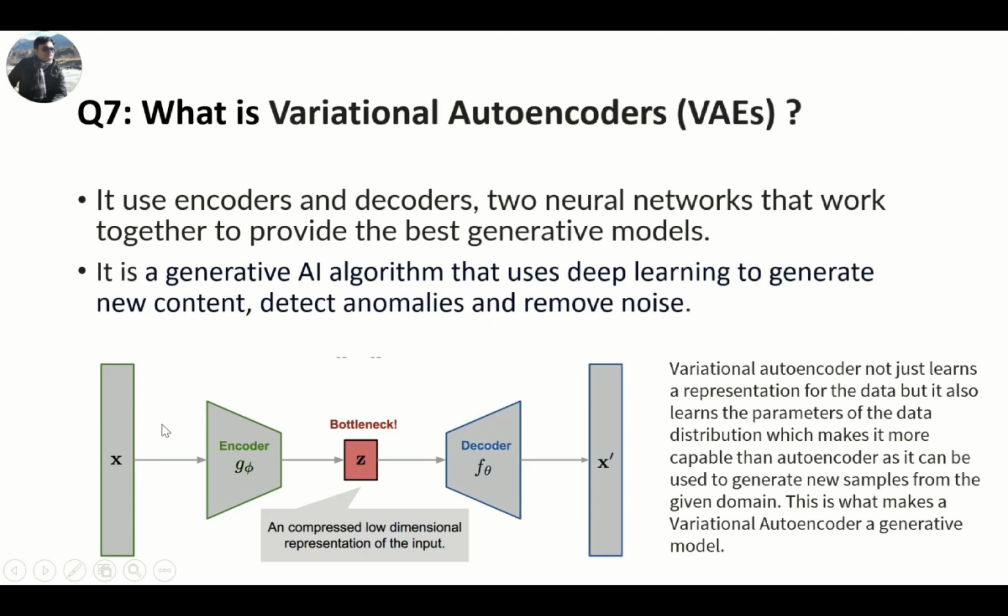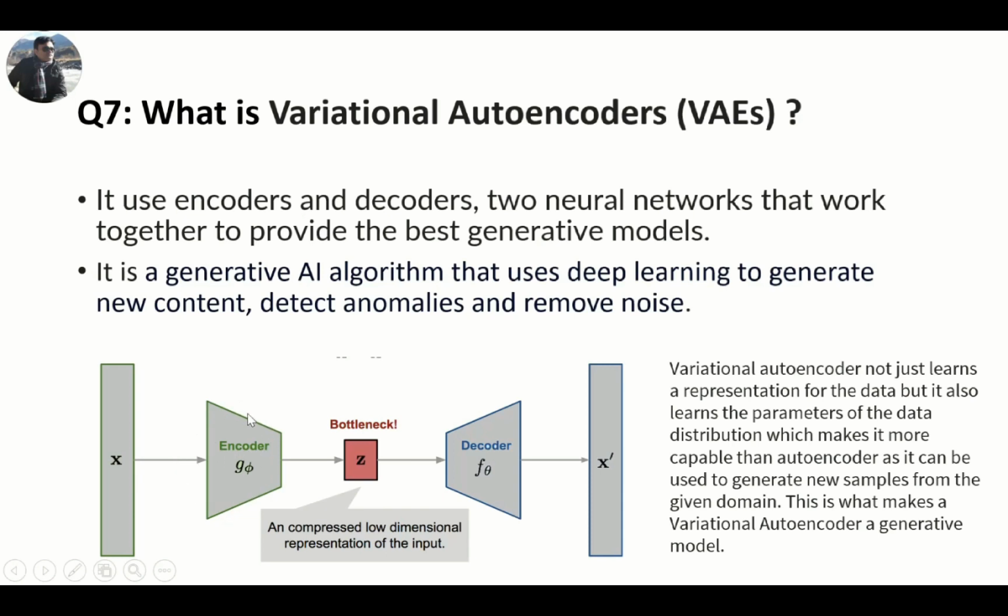Next question is, what is a variational autoencoder? So this is the encoder and decoder architecture. Two neural networks that work together to provide the best generative models. So here in the diagram we can see X is the input and we are encoding the data.